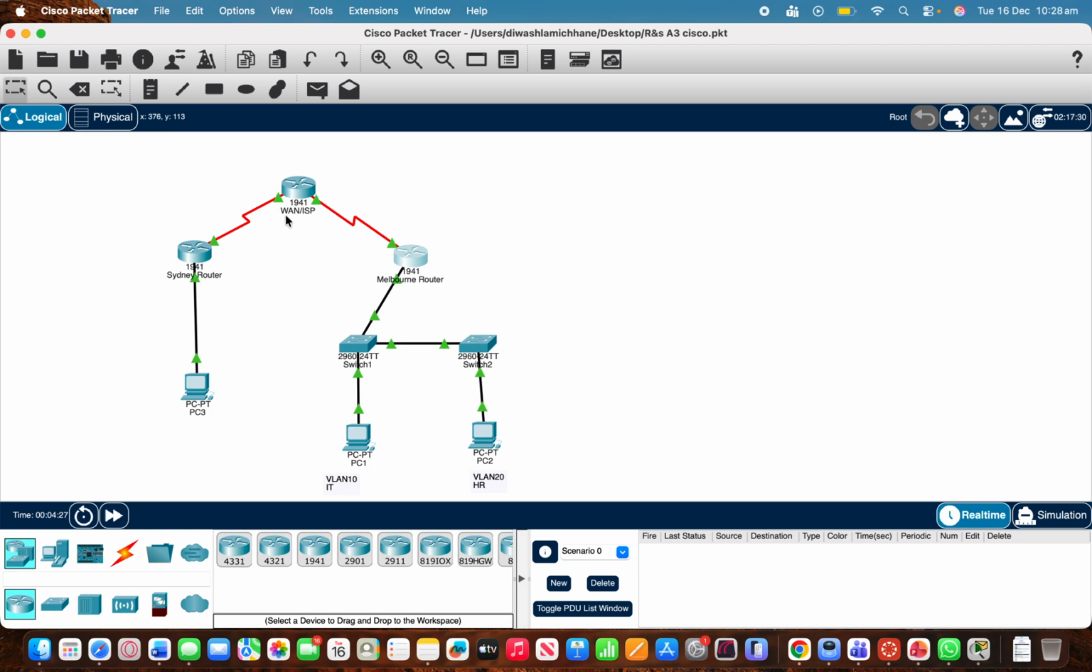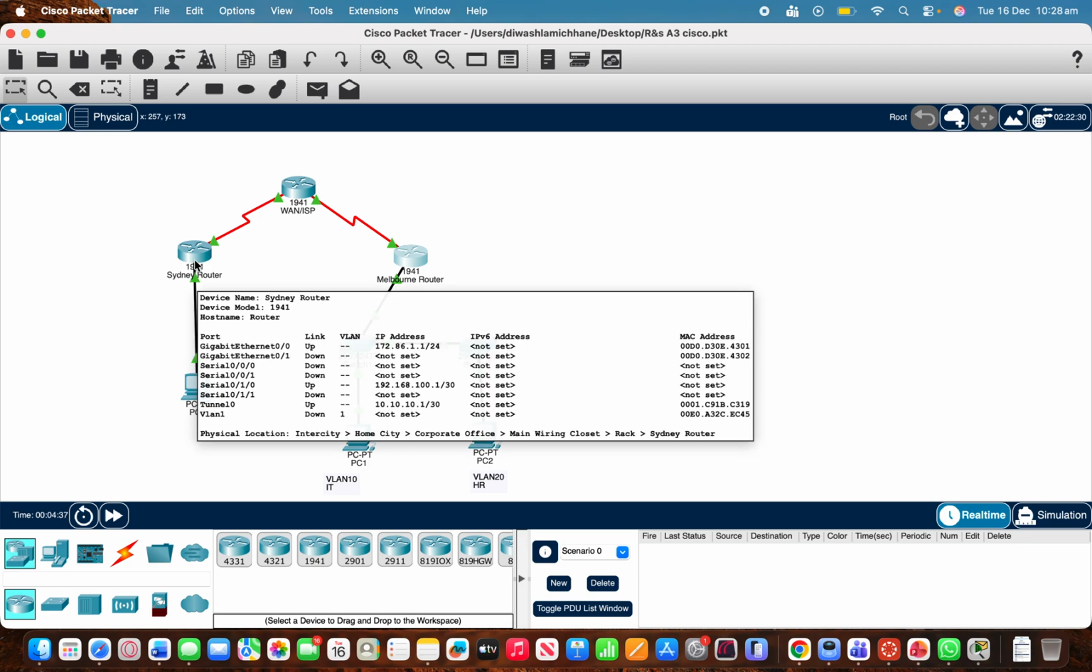OSPF routing implementation. I replaced RIP with OSPF because OSPF is faster, more scalable, and supports routing over GRE tunnels. So now you can see the IP address as I mentioned earlier.